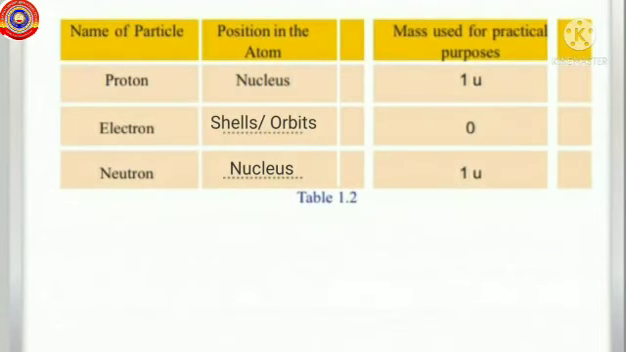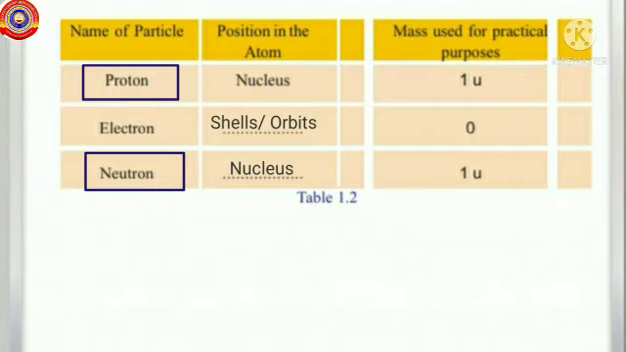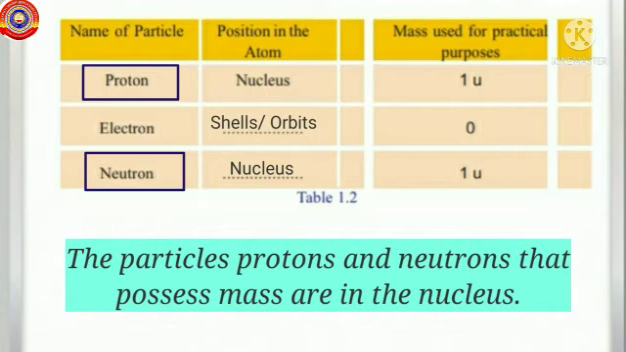Dear children, now analyze this table. Which are the fundamental particles whose masses are mainly responsible for the mass of an atom? Yes, you are right. The particles, protons and neutrons. And can you give the reason? Yes, you learned that the total mass of an atom is concentrated in the nucleus because the particles, protons and neutrons, that possess mass are in the nucleus.